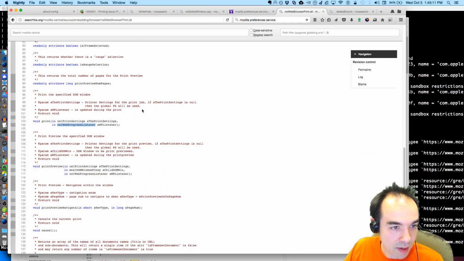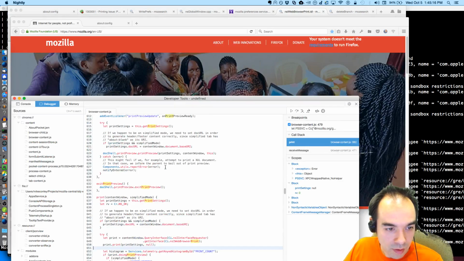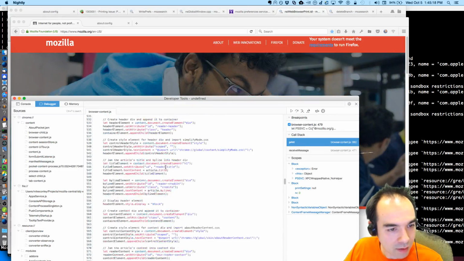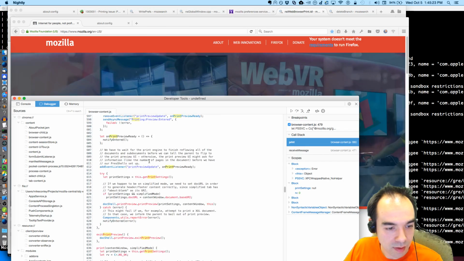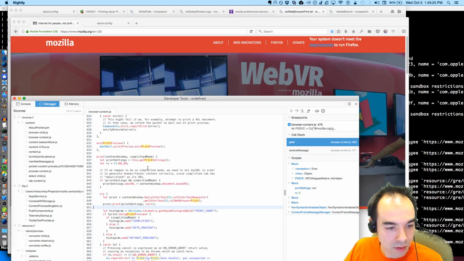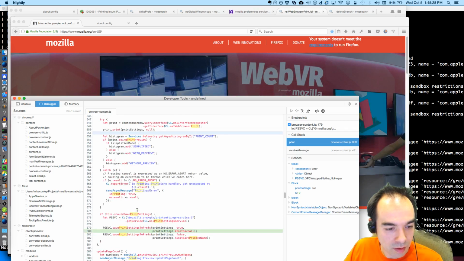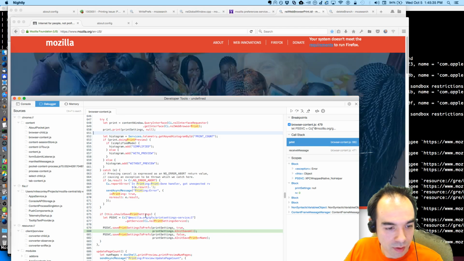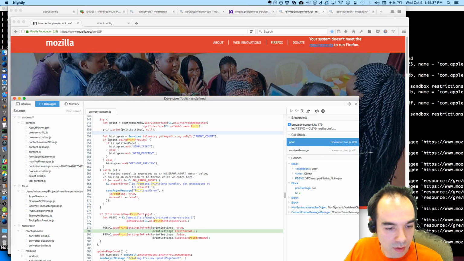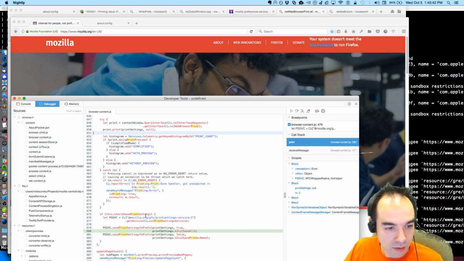If the print settings is null, then the global print settings will be used. So it's kind of okay that print settings is null in here. We're going to use the global print settings. And we try and save them, but we can't because print settings is null. This should be an and print settings here.